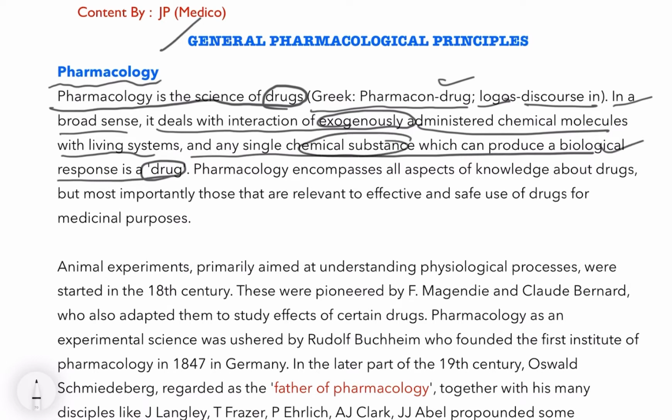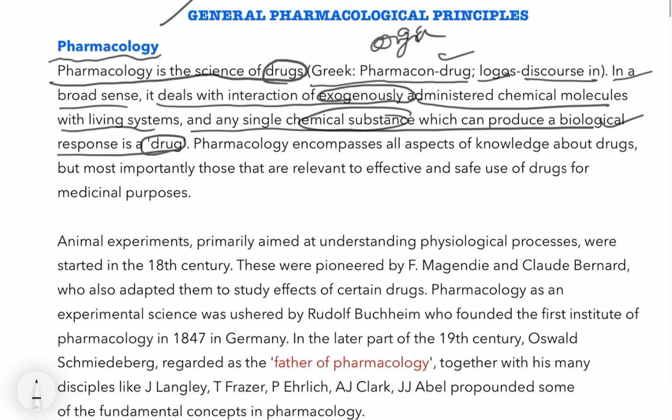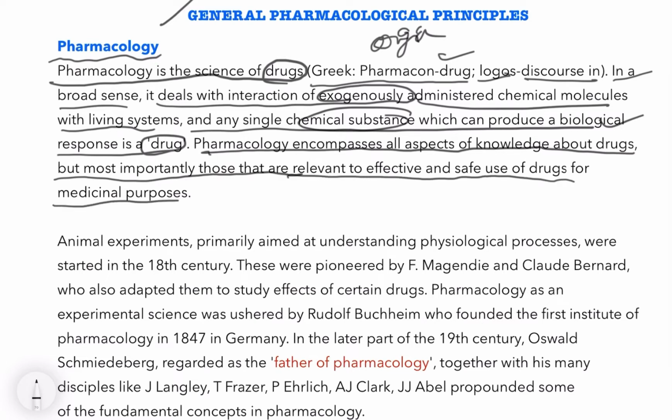Biological response means any kind of changes in the body regarding the biochemical activities going on, various cycles going on. And it deals with the interaction of exogenously administered chemical substances. Exogenous means of origin outside the living system, which talks about the origin of chemical substances in the living system. Pharmacology encompasses all aspects of knowledge about drugs, but most importantly, those that are relevant to effective and safe use of drugs for medicinal purposes.